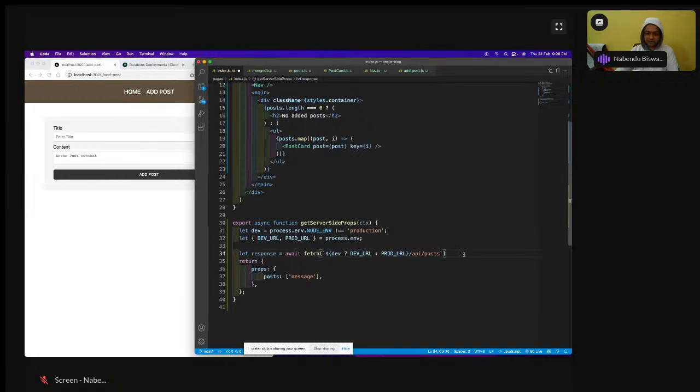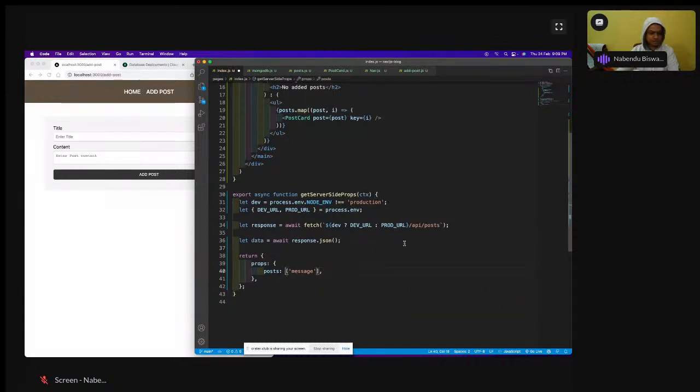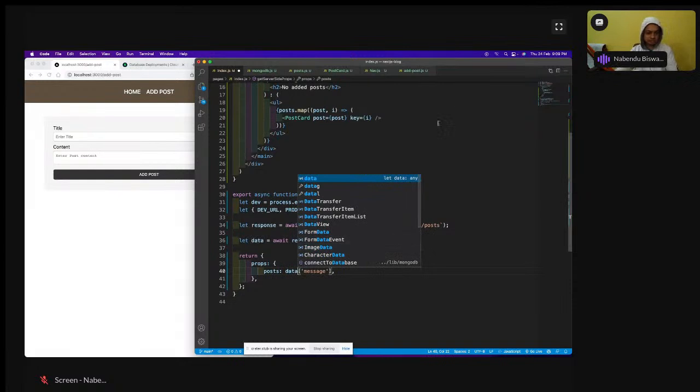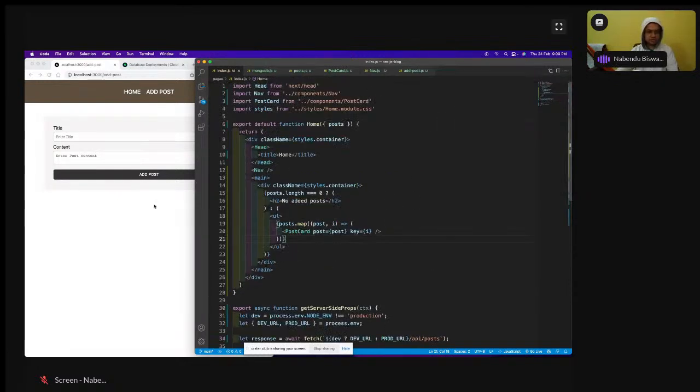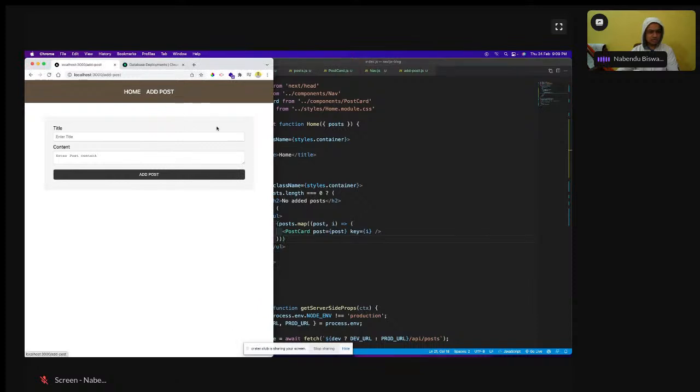Now we have to extract the data after this. So let data equal to await response.json I will do, and then the props will not be like message, it will be post, like that data message, it will be there, and I'll get it. So this is done now. Okay, so now let us see whether it is working or not.